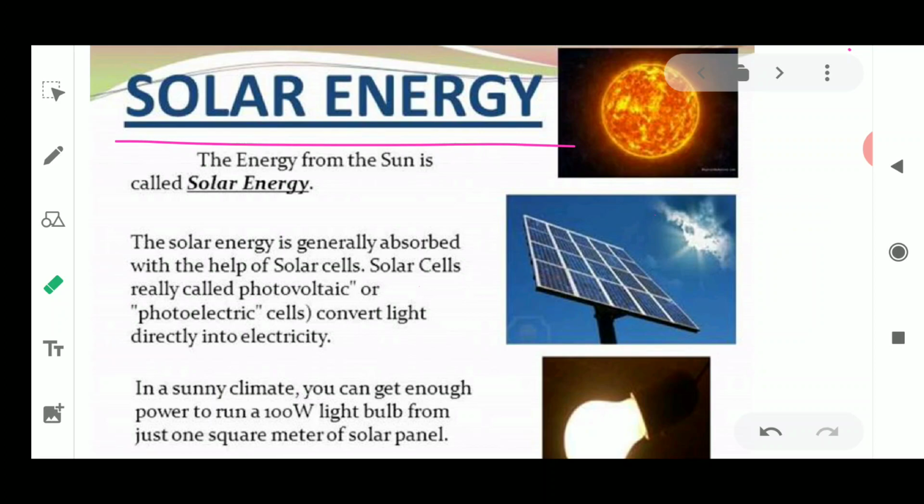But energy like the sun's energy is unlimited. It is present in an unlimited form, so that is why there could be an idea of using non-conventional sources of energy such as solar cells or solar energy, wind energy or water energy, because it is not going to be exhausted in a very few days or in very few years.